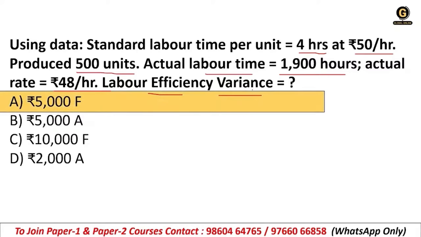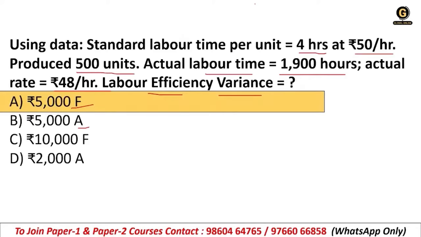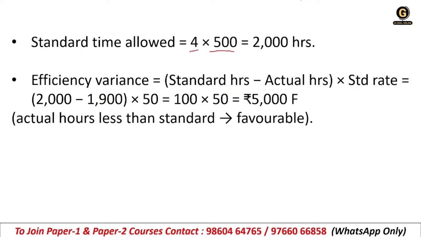All right, so 5000 favorable is the answer. Whenever the answer comes, it should be favorable or adverse depending on the answer. If it is negative, it will be adverse. If it is positive, it will be favorable. See, standard time allowed is 4 hours per unit, and 500 units are produced, right? So we have 2000 hours, that is the standard time.